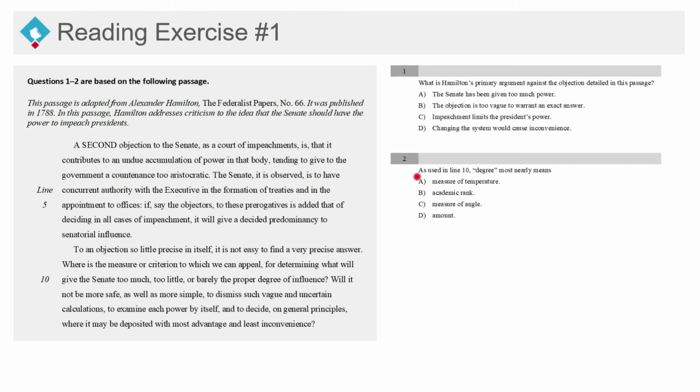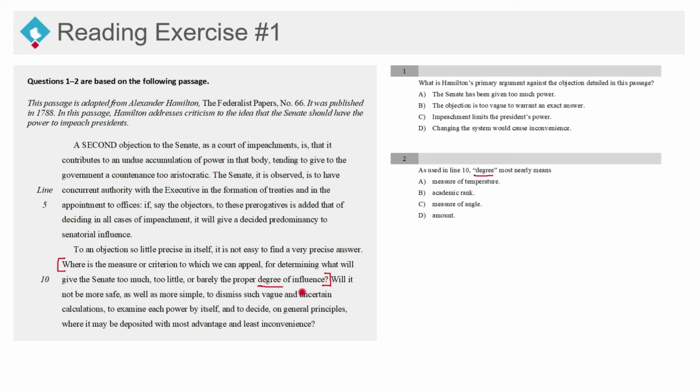Number 2, as used in line 10, the word degree most nearly means a measure of temperature, an academic rank, a measure of angle, or amount. So the word degree shows up here. Let's go ahead and read the sentence here and see what's going on. And I'm going to read from here, and I will read all the way till here. Where is the measure or criterion to which we can appeal for determining what will give the Senate too much, too little, or barely the proper degree of influence?